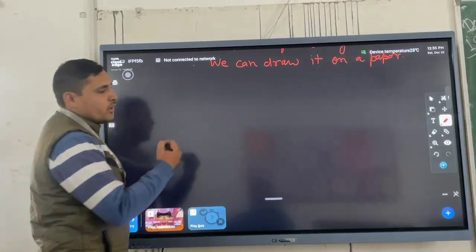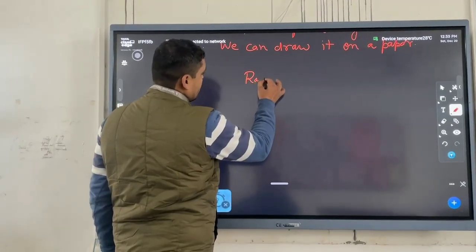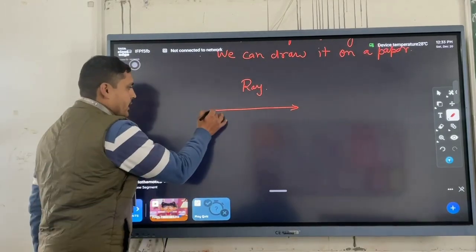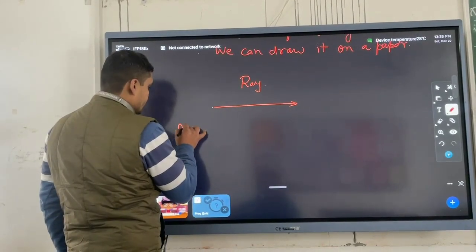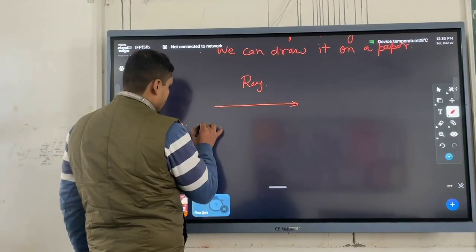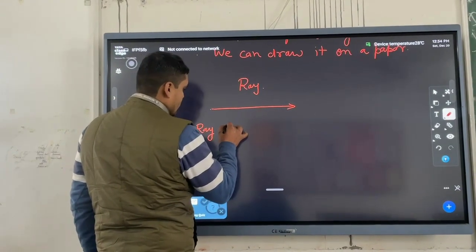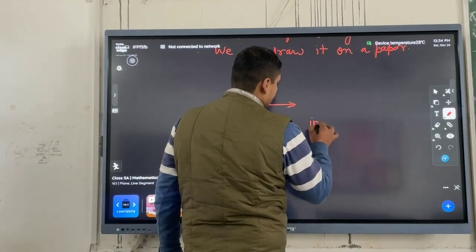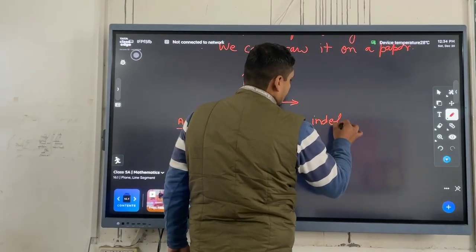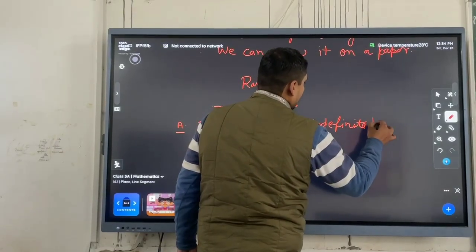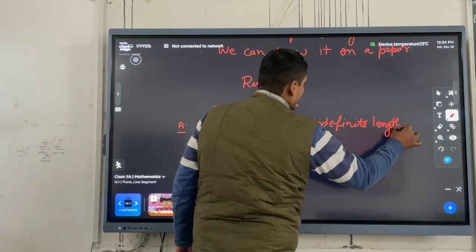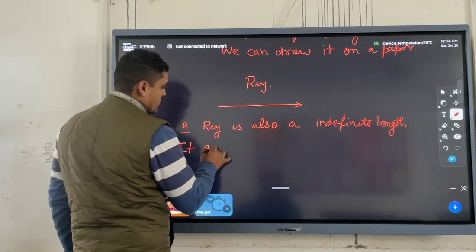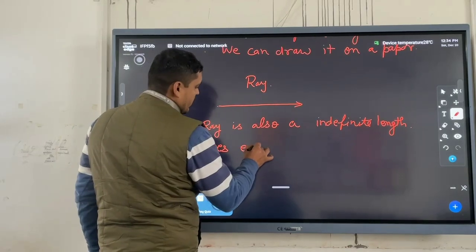Now we will know about the ray. A ray has an indefinite length.